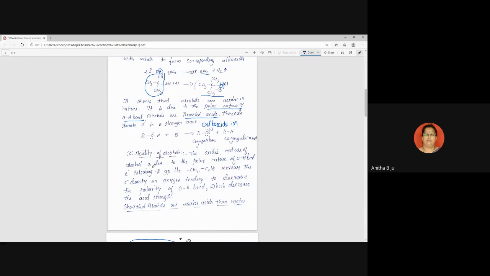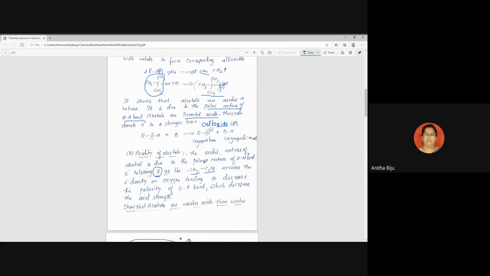Acidic nature of alcohol is due to the polar nature that we have seen. But why do they not behave as a proper acid? What is the reason behind it? Very important. We know that this alkyl group is considered an electron releasing group, especially if R is replaced by CH3 or C2H5. When C3H7 is coming, this effect will be reduced. But for methyl and ethyl group, it totally behaves as an electron releasing group.